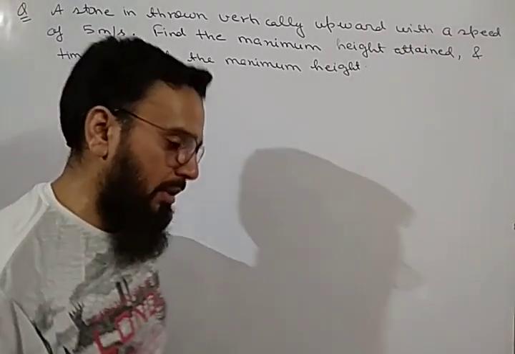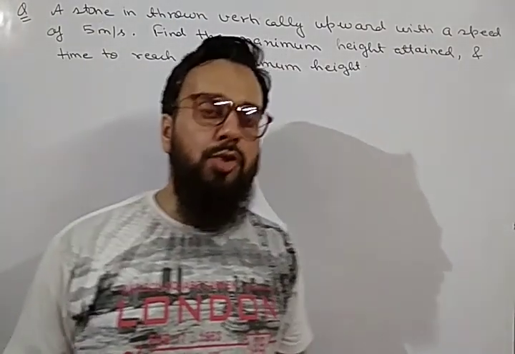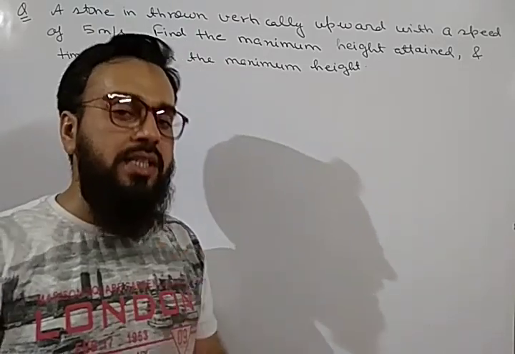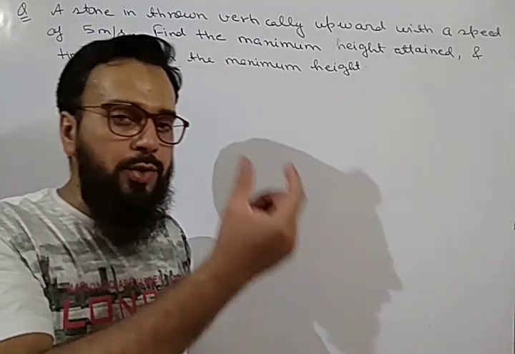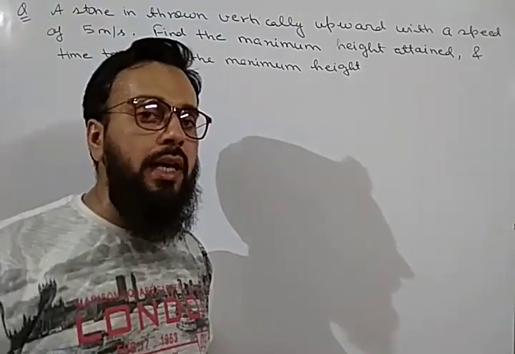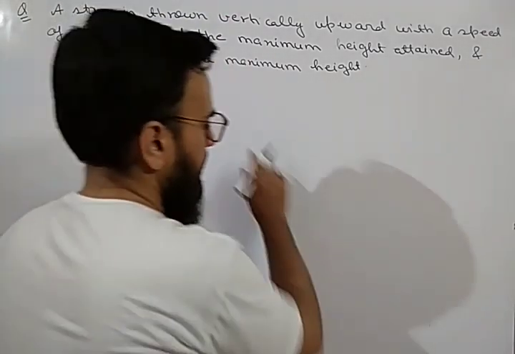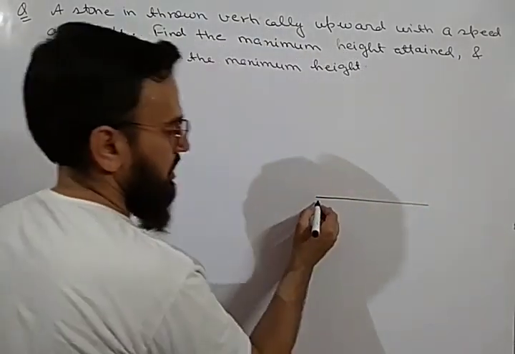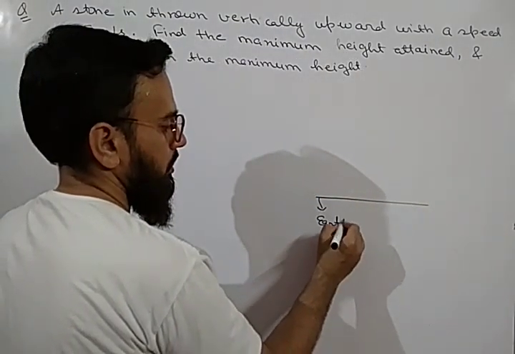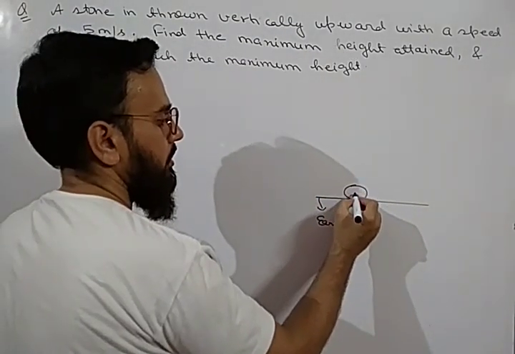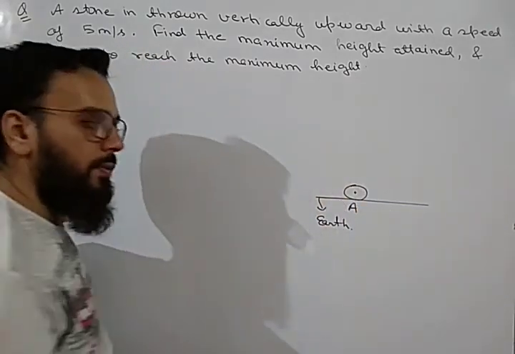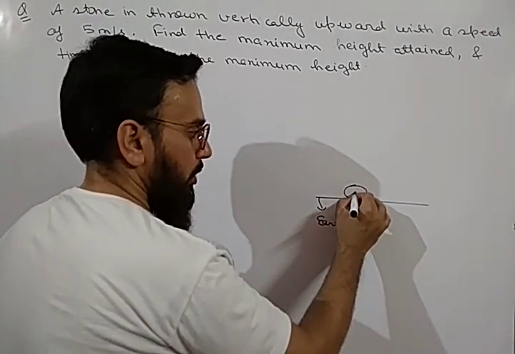So, in my previous video, we have discussed about the motion under gravity. I discussed there are two cases: whenever an object is thrown vertically upward or if an object is dropped from a certain height. And I told you about the sign convention also. So, first let us draw the diagram. Suppose this is our earth. Okay, now this is an object placed at point A. Suppose it is thrown upward.